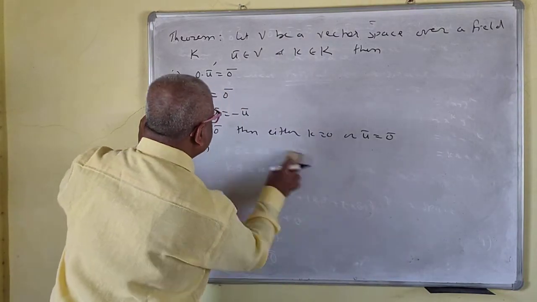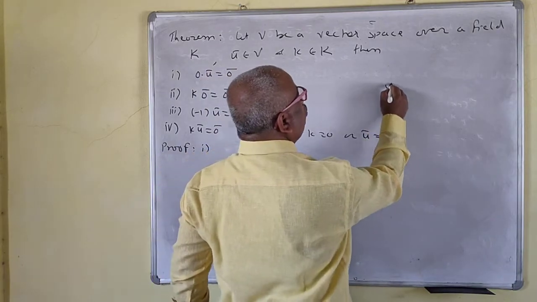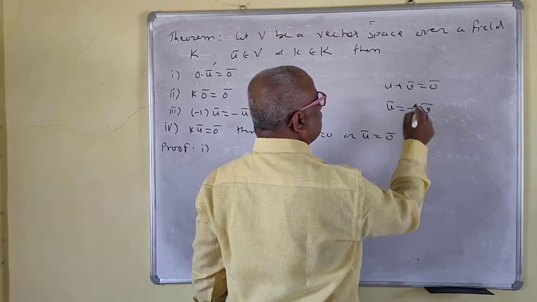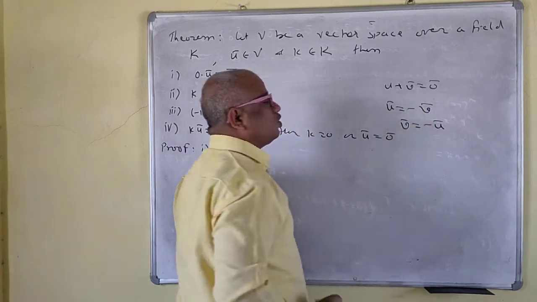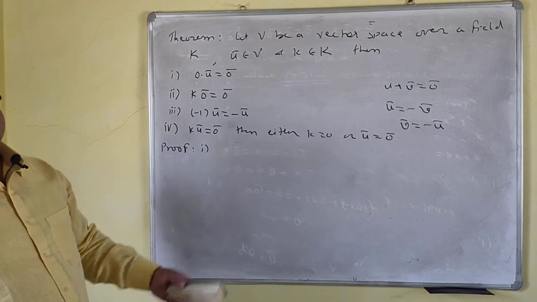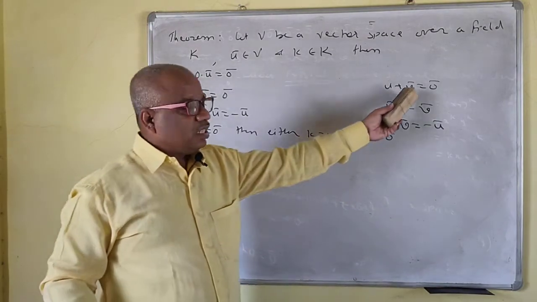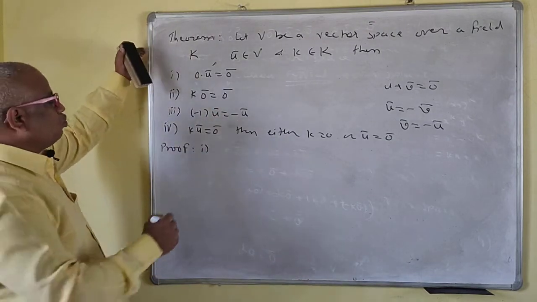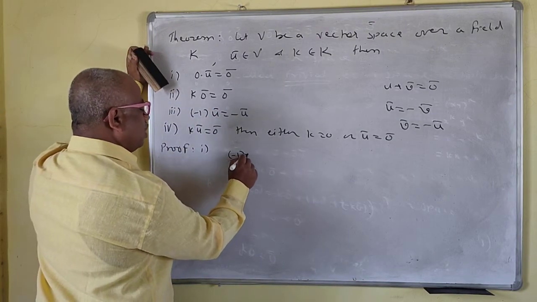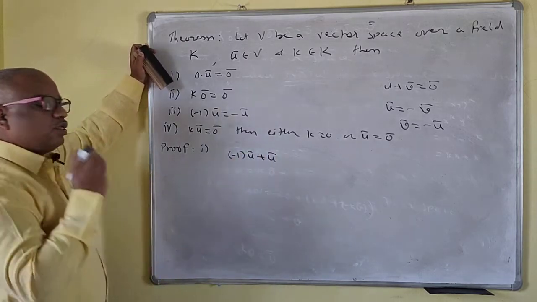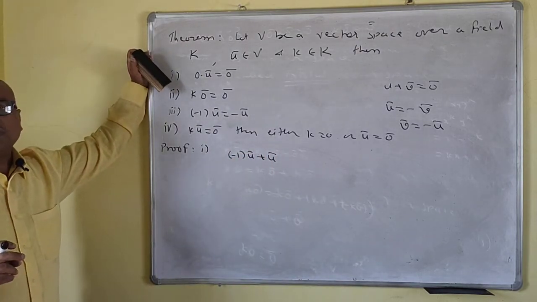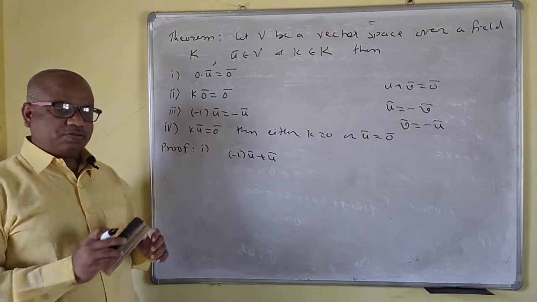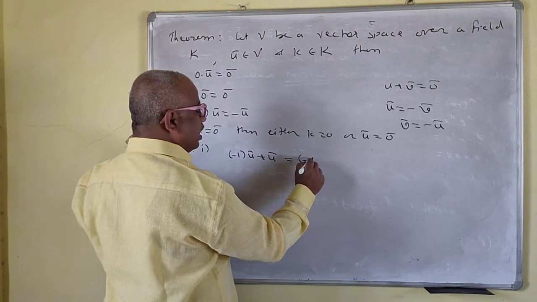Now the third one. So U bar plus V bar is 0 bar means that U bar is the same as minus V bar, or V bar is the same as minus U bar. Note this, because it is a negative vector. So we want to prove that minus 1 into U bar is the same as minus U bar. What we'll do is write minus 1 into U bar plus U bar. We'll prove this is 0 bar, then this one is the negative vector of this one.